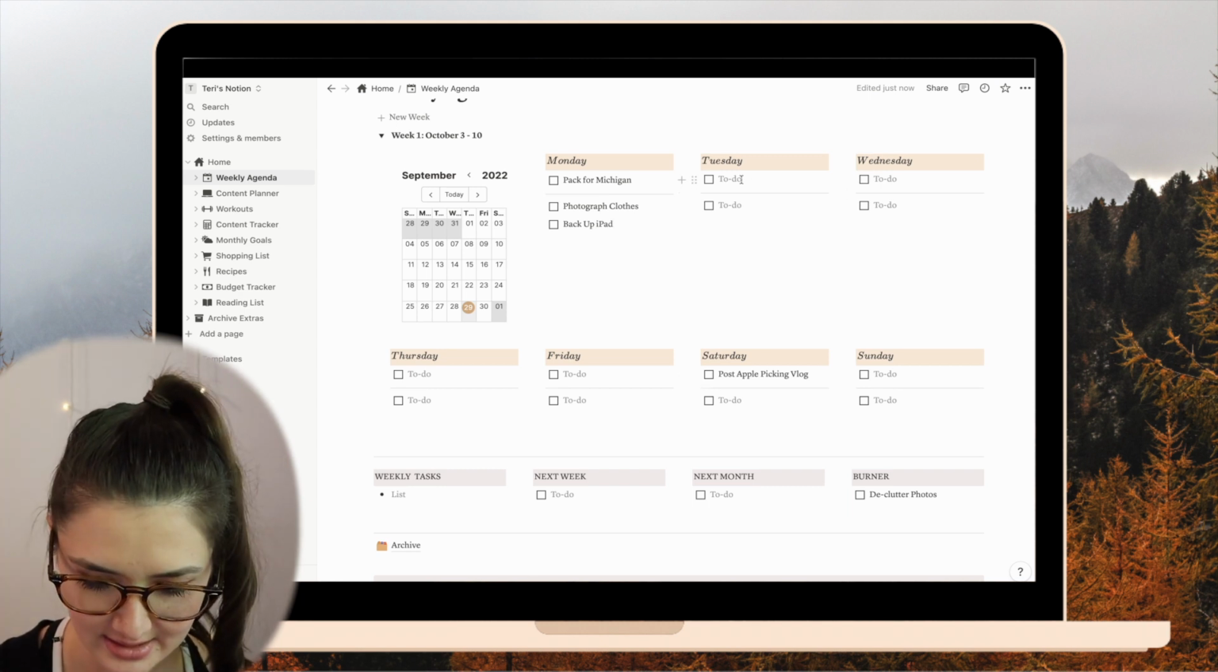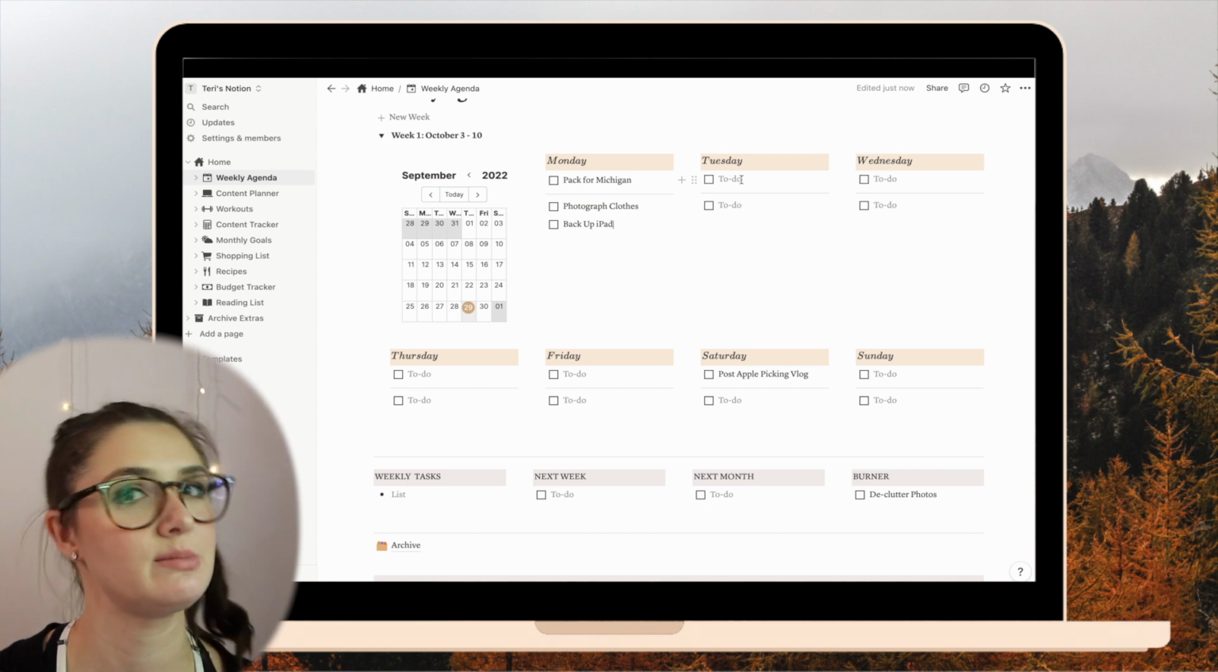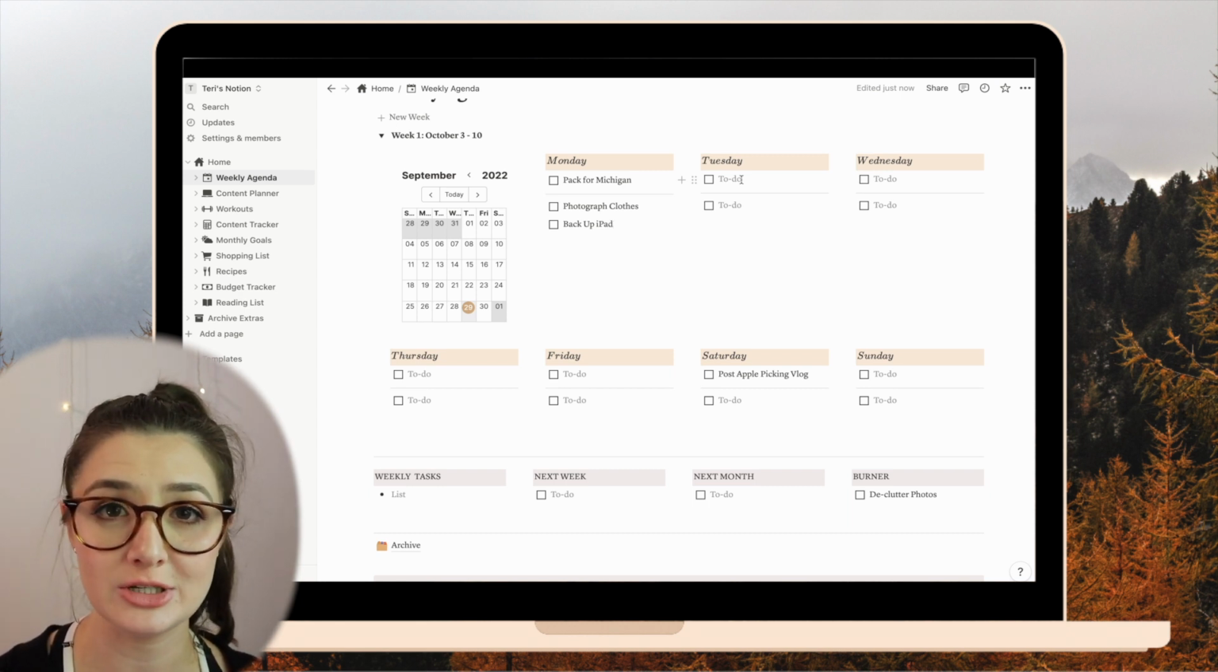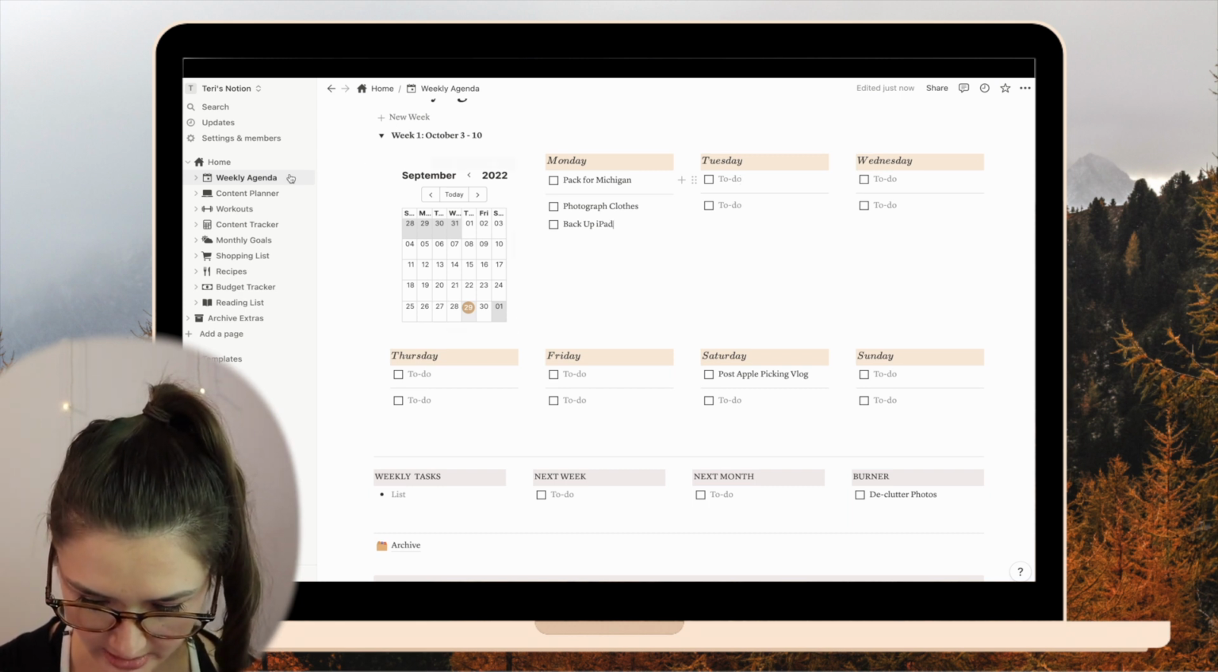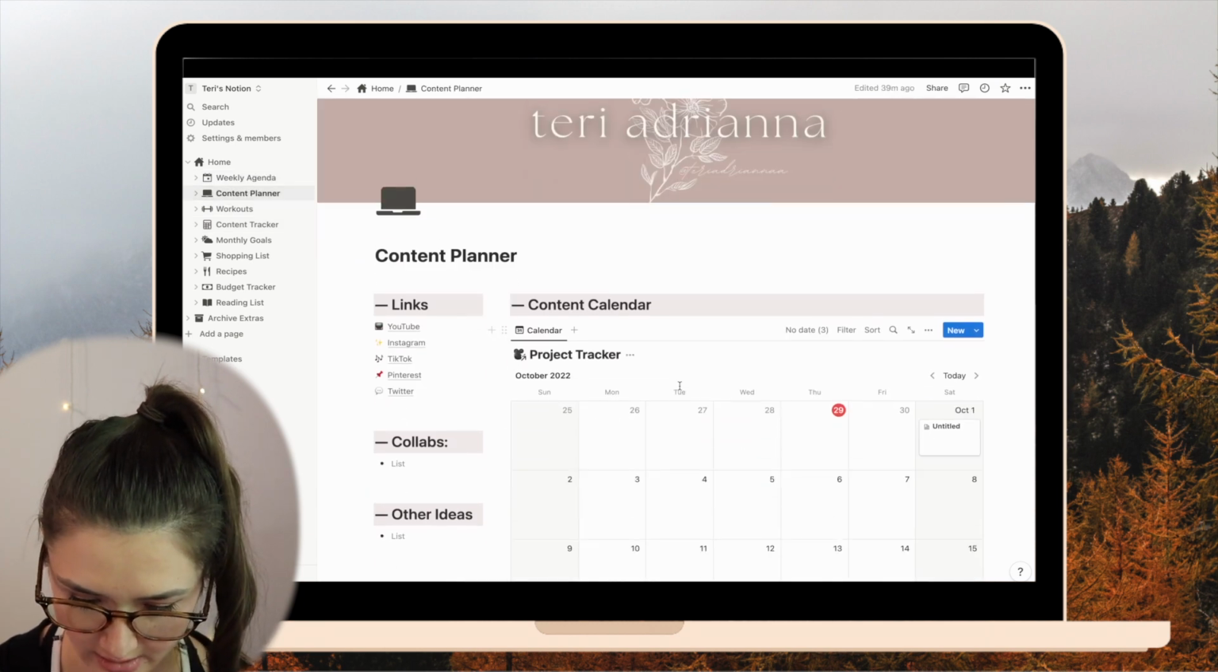And then the rest of these days are kind of question marks because we'll be in Michigan. I'm not sure what we'll be doing each day. So I'm just gonna leave that blank for now. All right, going to my content calendar.